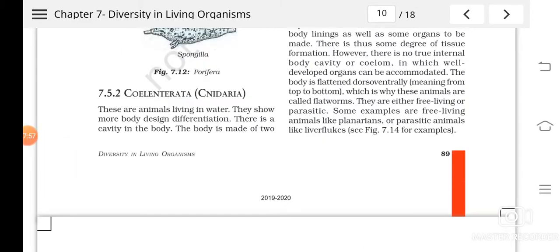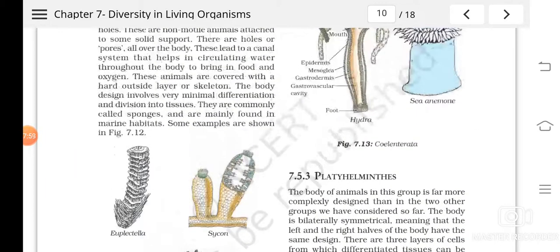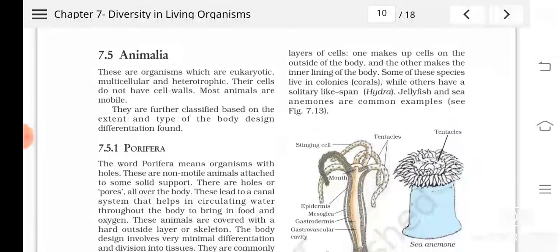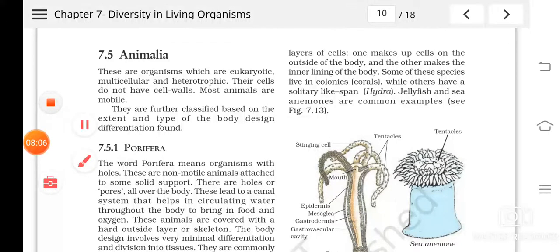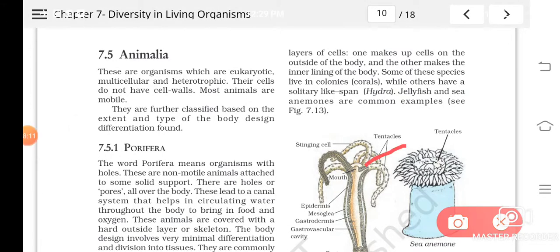They also have a cavity in the body, and this cavity has only one pore, one opening. Through this opening water enters into the body and moves out from the body. There are two layers of cells in them. One makes up the outside part of the body and the other makes the inner lining of the body.